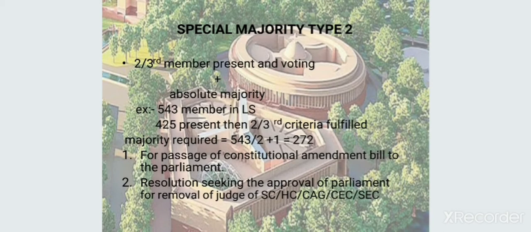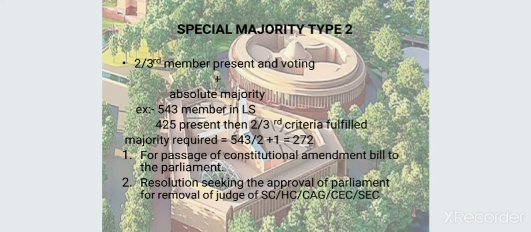Now the majority requirement is not 425 divided by 2, but it is based on the total strength of the house, that is 543 divided by 2, the next number, that is 272. Where is the special majority required?